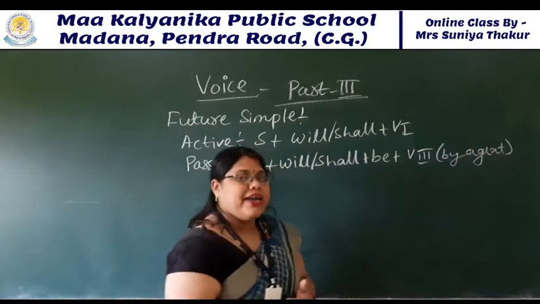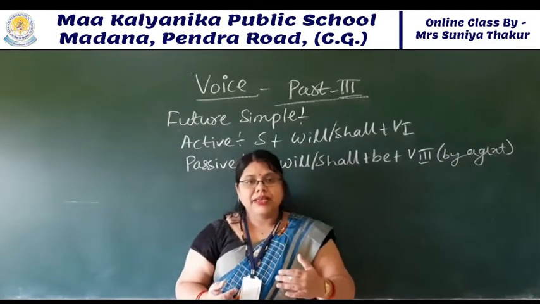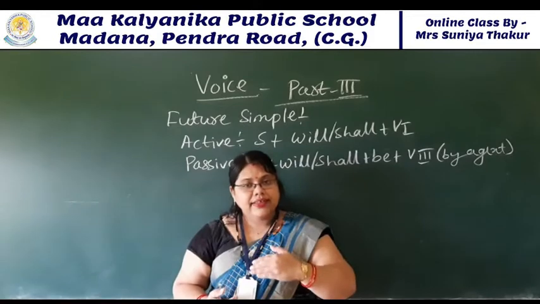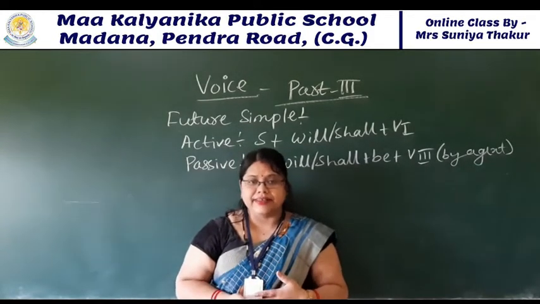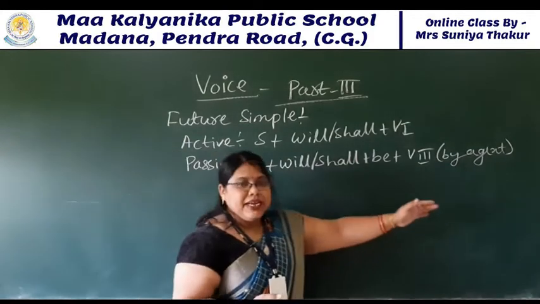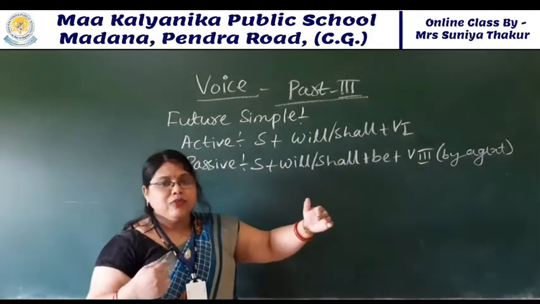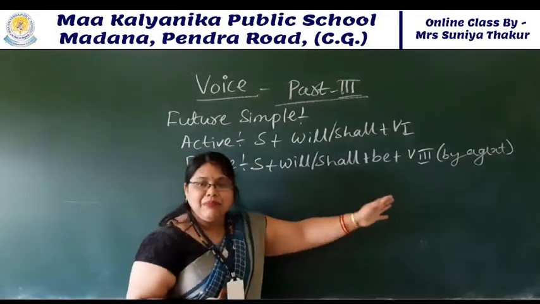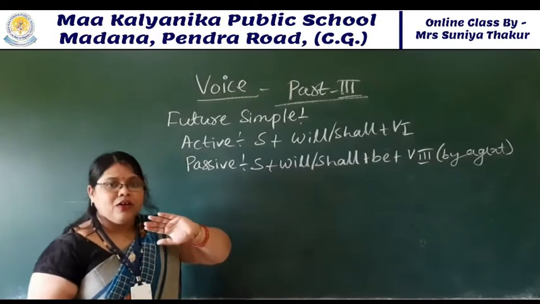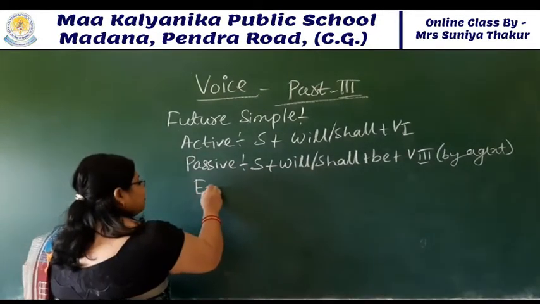Sometimes, students, if there is no object, the by agent is omitted in the given sentence. Or sometimes you understand that the by agent is there and you can make it through by agent also. So we will see the structure. Will, shall, be, verb third form. Okay, now look at the example.